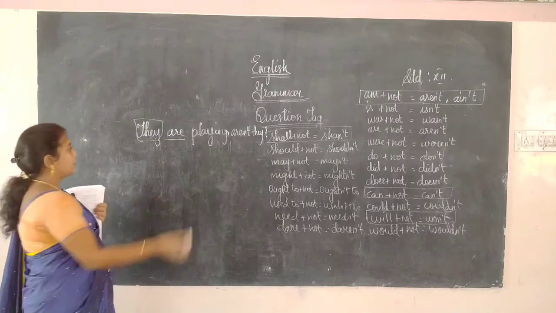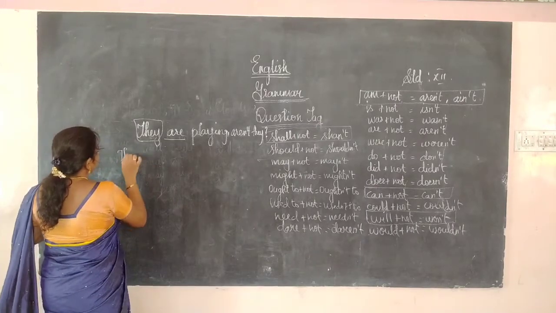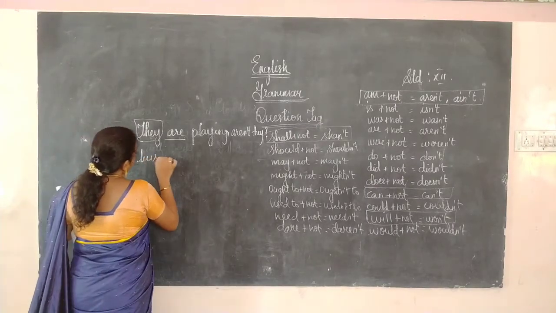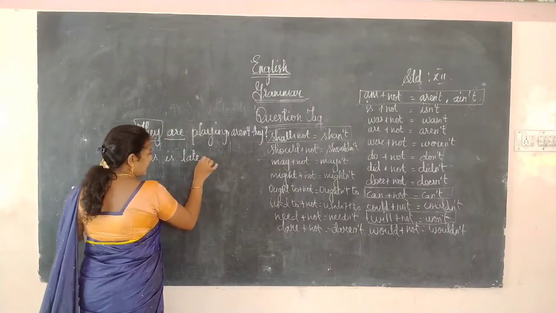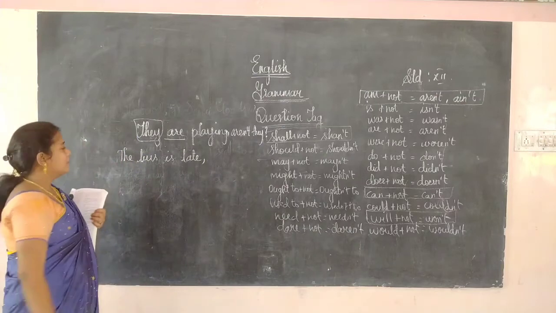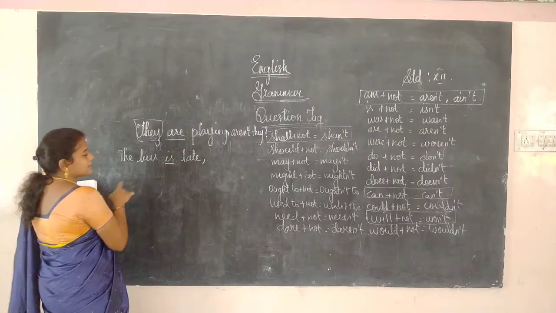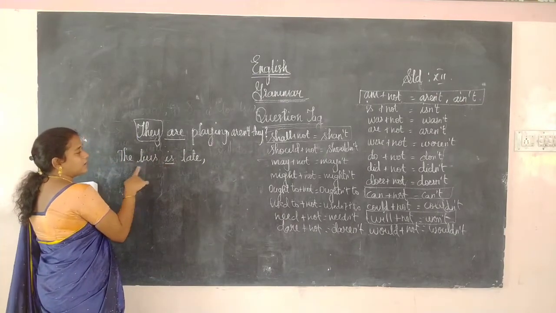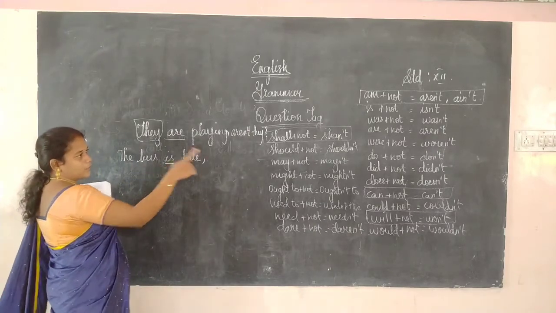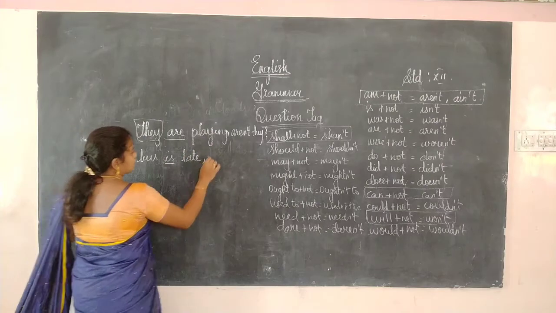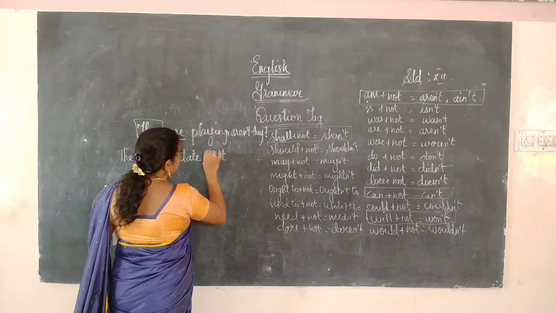Aren't they? Okay. For example, the bus is late. The same rule: we have to put the comma, then we have to see the auxiliary. Already the auxiliary is there, so it is in the form of positive, so we have to change it into negative. Is plus not, isn't. So we have to write isn't.